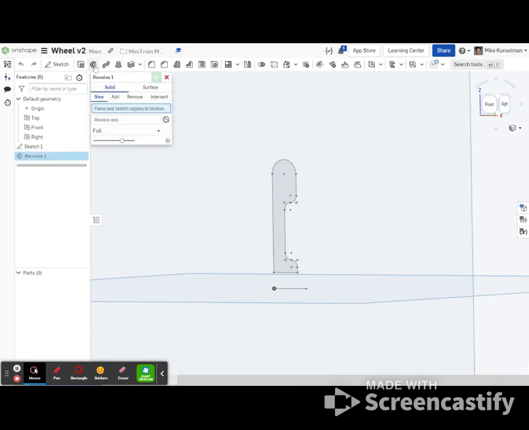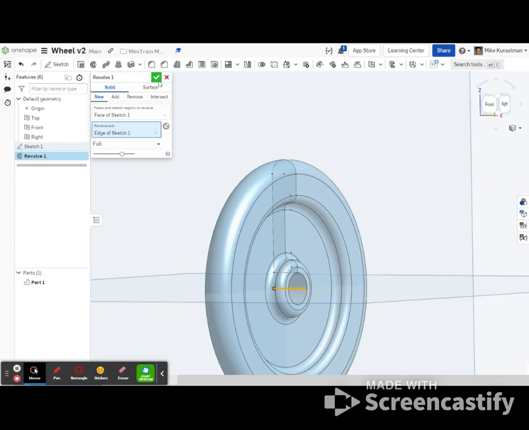So I'm going to go ahead and click revolve. Okay, we want a new. That's my profile. Click here for my axis. Grab that. Cool.